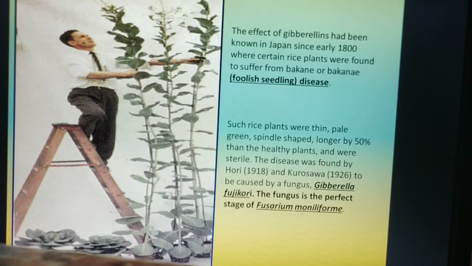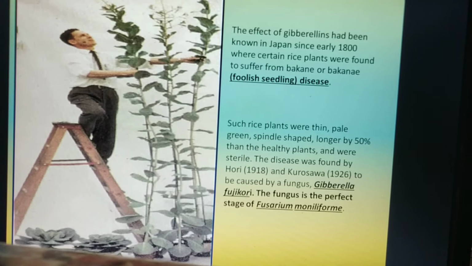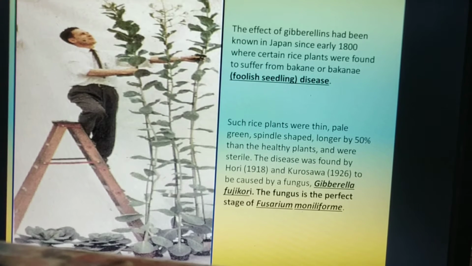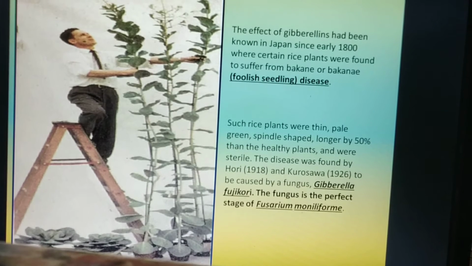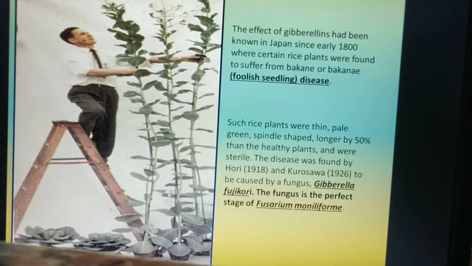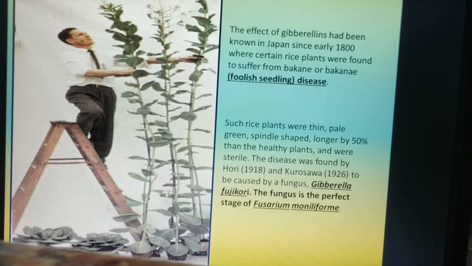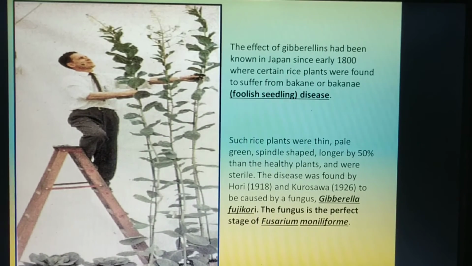Till then, the occurrence of gibberellin was not known. It was known as the bakanae or the foolish seedling disease, which caused an excessive increase in the length of the plant, more than 50% longer than normal healthy plants. Below you can see the normal healthy plants, followed by the actual length.